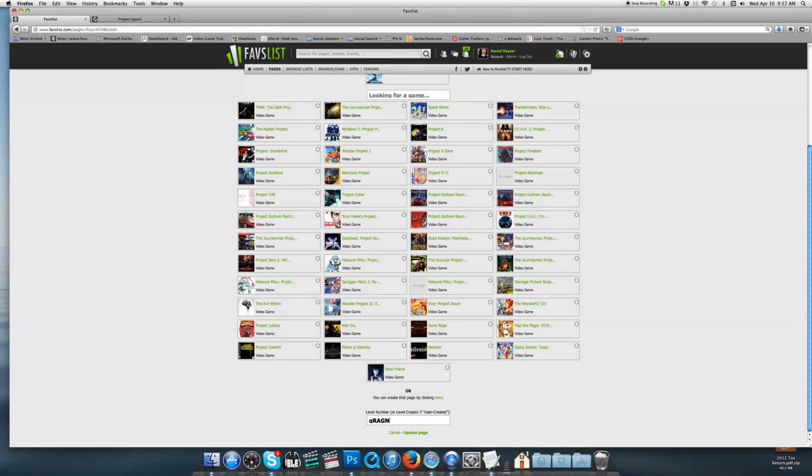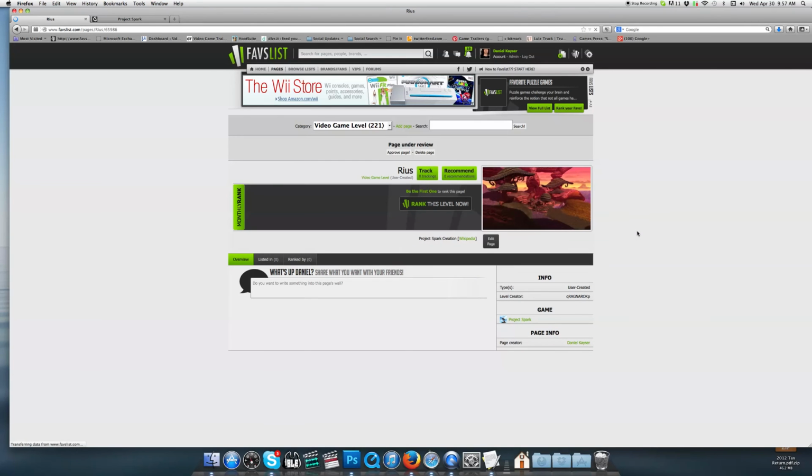Q Ragnarok P, and then we will update that page, and that is all that you need to do. This is ready to go, and it is assigned as a Project Spark level. And you can see that the level creator is listed here. If you want, you could edit this page to include YouTube clips of the creation in action.